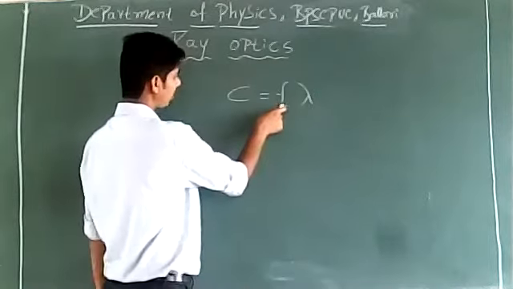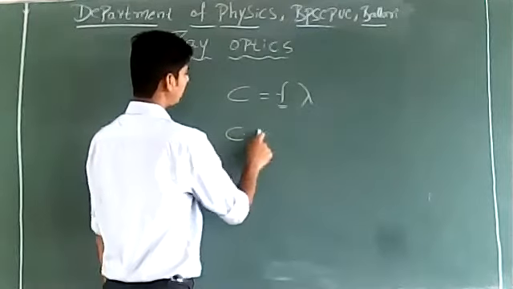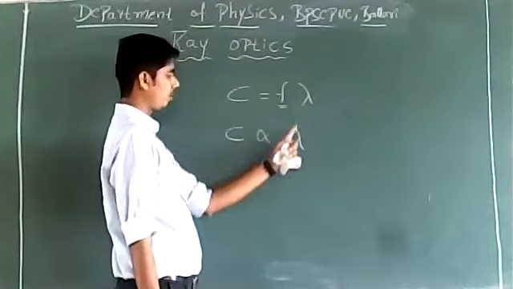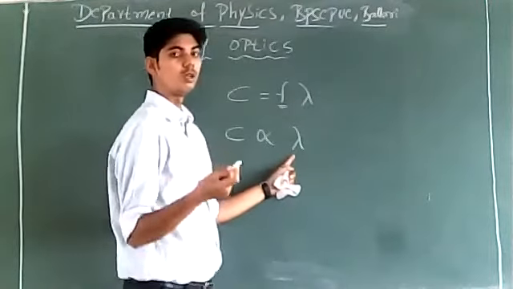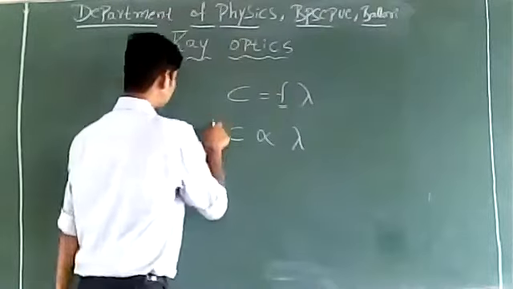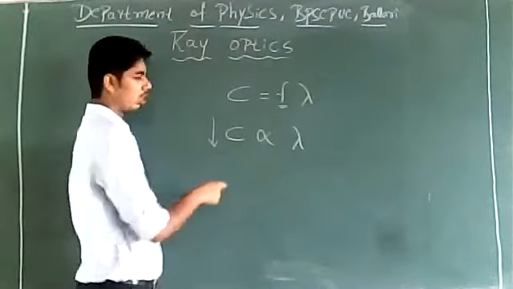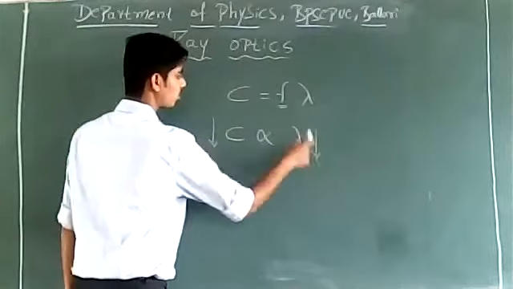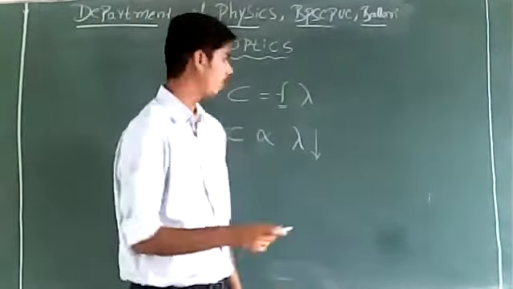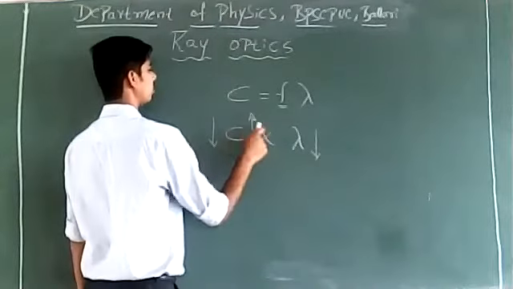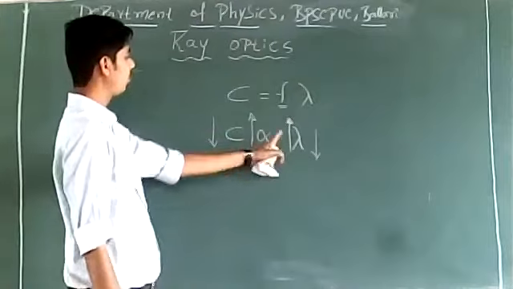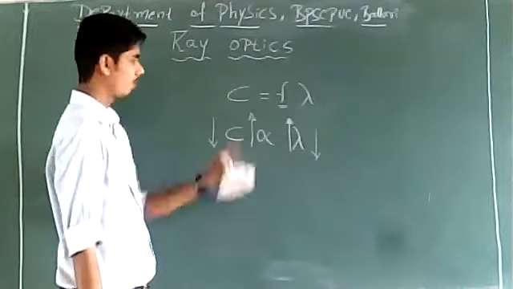This is constant in the centimeter. I can write C is directly proportional to lambda. Speed of light is directly proportional to wavelength. So if in traveling from one medium to another medium, the speed of light decreases, correspondingly wavelength of light also decreases. If the speed of light increases, the wavelength of light also increases. This is the relationship between speed of light and wavelength of light, right?